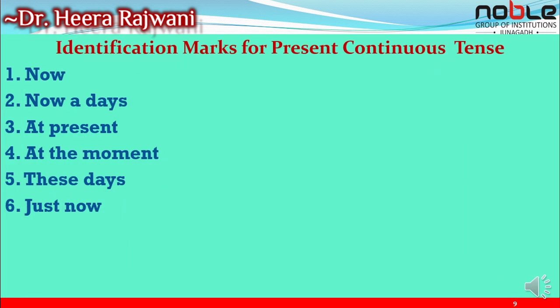Let us see which are the identification marks of present continuous tense. We can identify it from these words. If in any sentence these words are given, we can immediately identify that this is a sentence of present continuous tense. That is now, nowadays, at present, at the moment, these days, and just now. So in every sentence, one of these words will be there. You can find any one word in the sentences.